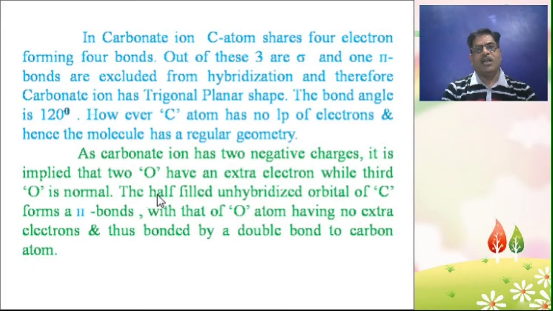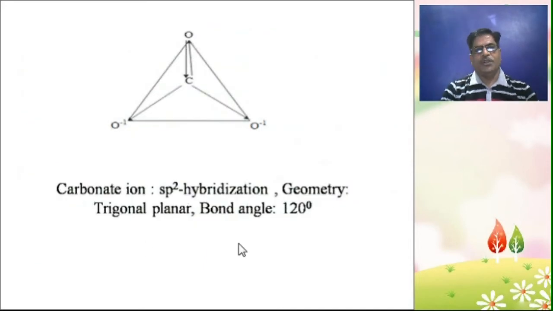The half-filled unhybridized orbital of carbon forms a pi bond with that of the oxygen atom having no extra electron, and thus is bonded by a double bond to the carbon atom. So here, for the geometry of carbonate ion, sp2 hybridization occurs, and the geometry is trigonal planar, and the bond angle is 120 degrees.